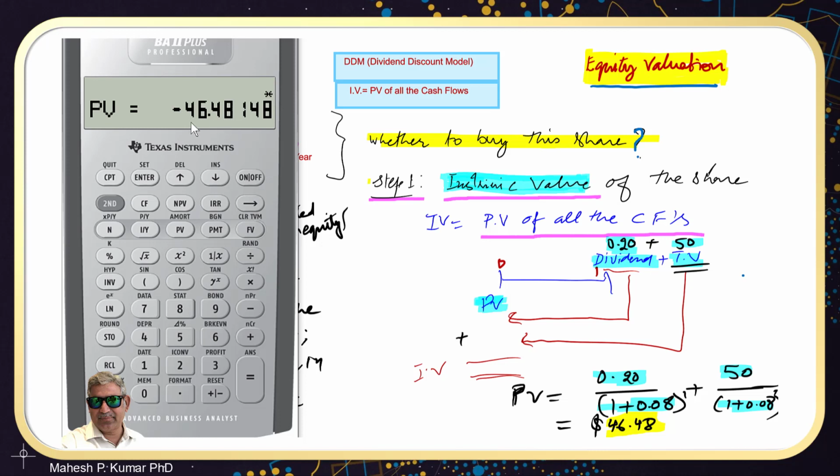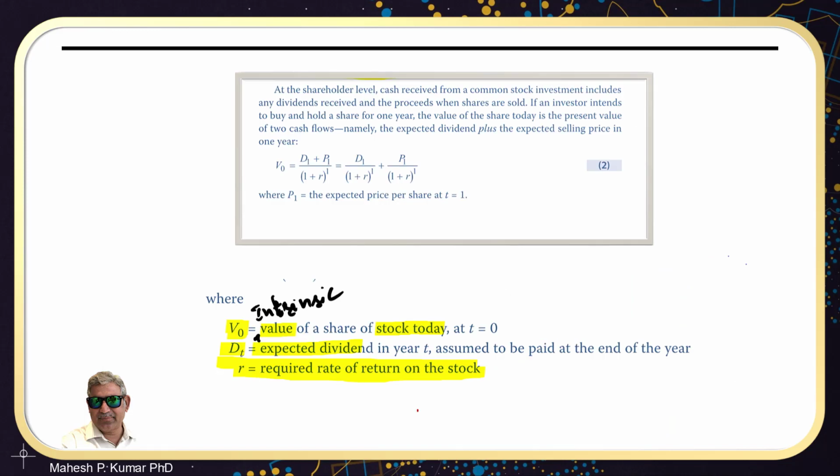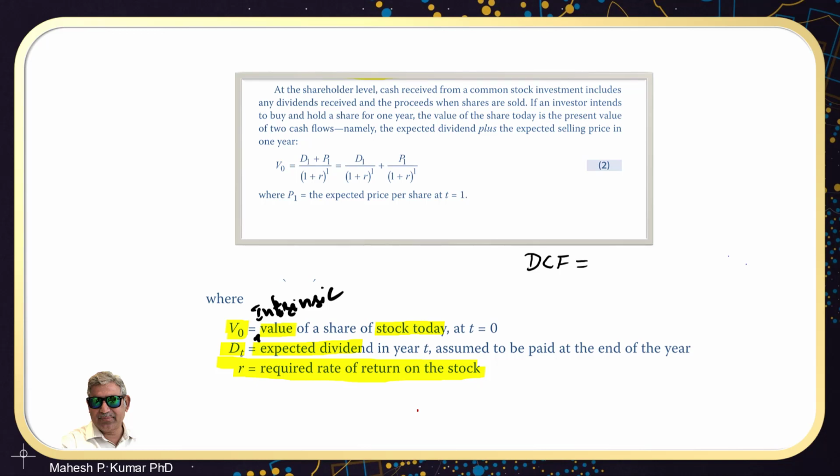The minus sign just indicates that it is an outflow of cash. Whenever you have to purchase this share you have to pay the money, so it is an outflow of cash for you. That is why this number comes up as a negative number. So in the discounted cash flow method, the DCF approach, which we just used, we are discounting the cash flows that would be received from a share at the required rate of return on equity.